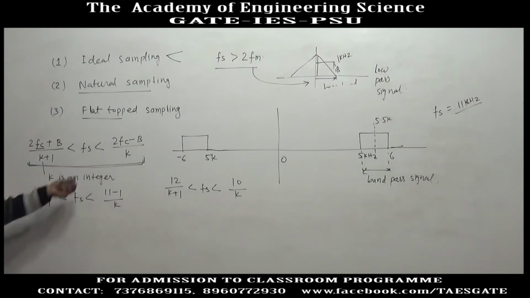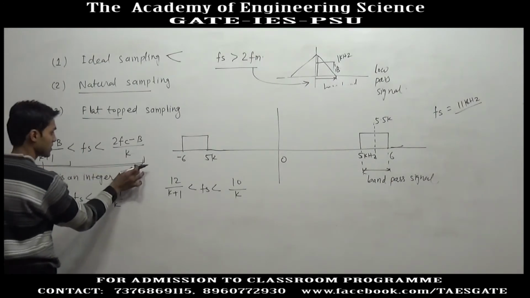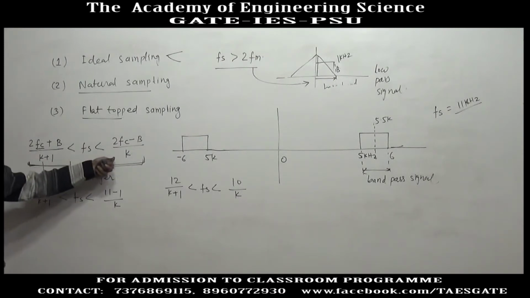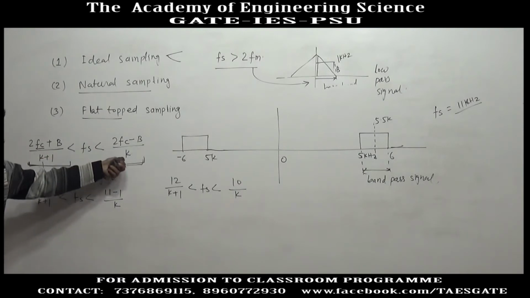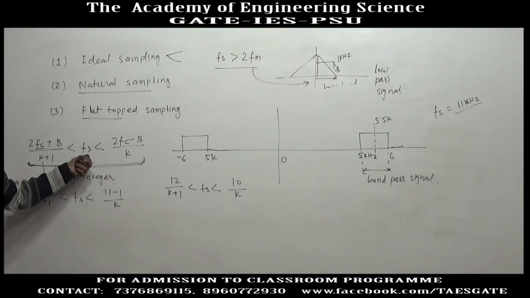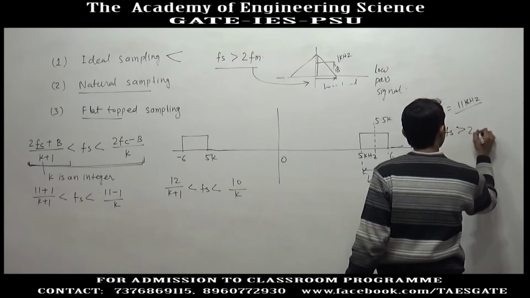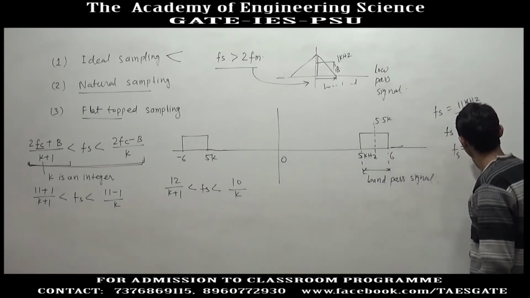Now, this is the range for the sampling frequency, and if you are applying this, the most necessary condition is that for any integer k, this quantity must be less than this quantity, because if you analyze it by putting some values, there may be cases when this quantity is not less than this quantity. So fs cannot lie in this range, and there will be no fs. In that case you will have to use this formula: fs must be greater than 2fm, so fs will come as 12 kilohertz.